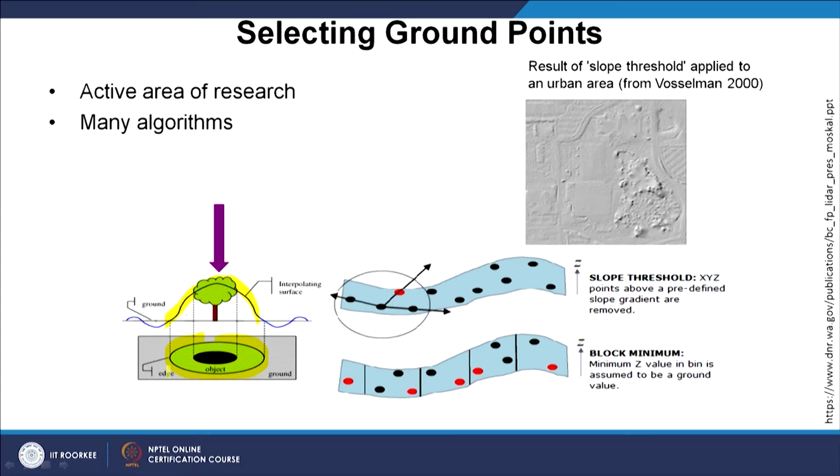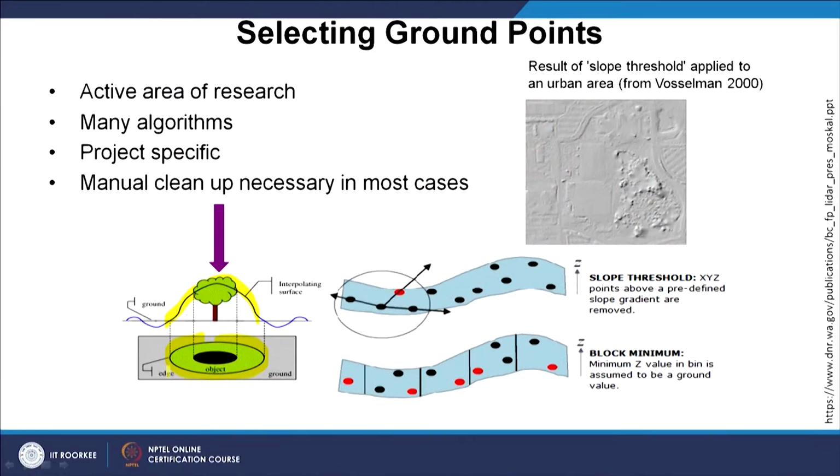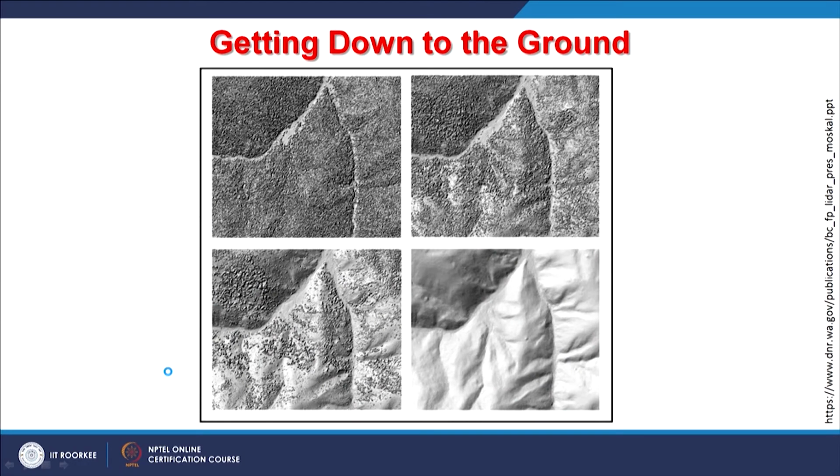So, it is an active area of research, how to make the LiDAR technique more accurate, more reliable, and less expensive, more cost effective. Many algorithms are being developed to improve on this, and many times project specific things are being developed, and of course manual cleanup is also necessary in many cases to remove the errors.